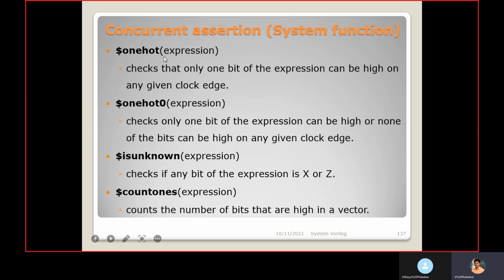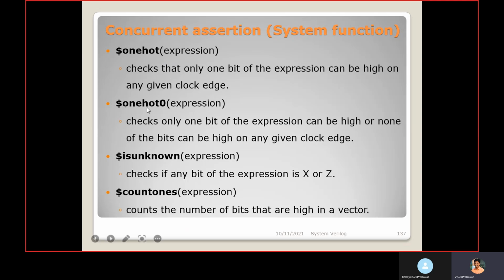To check that, this is one example scenario we can take. $onehot(grant) will check that only 1 bit of the expression can be high in the given clock region. Any one of the grants becoming 1 will be recognized by this $onehot.